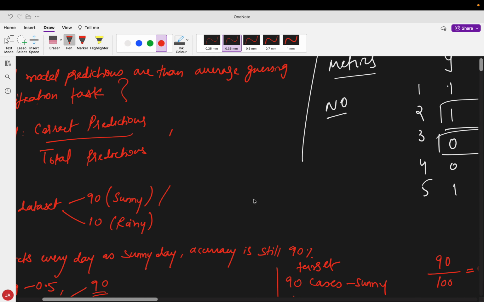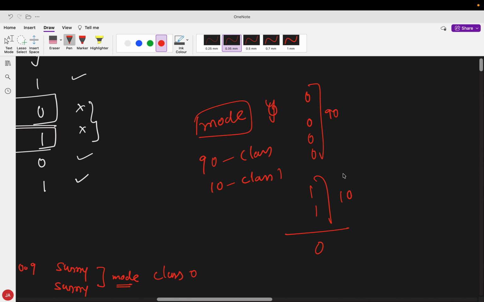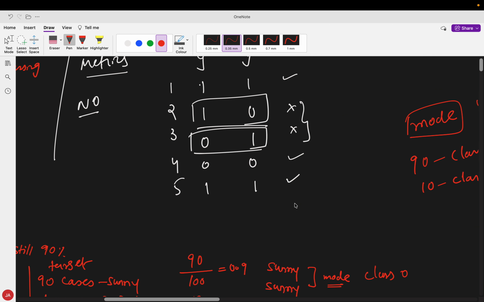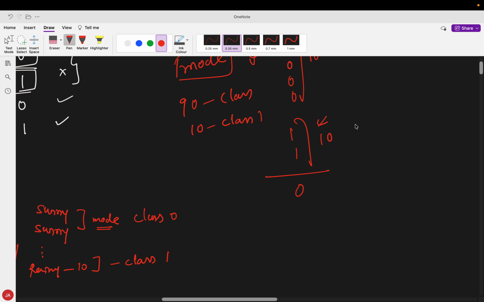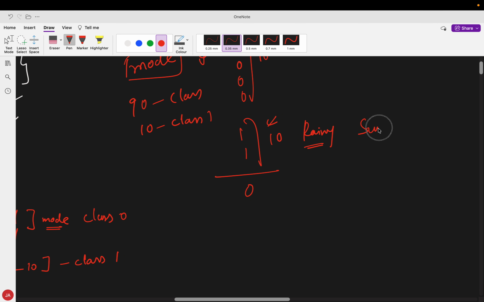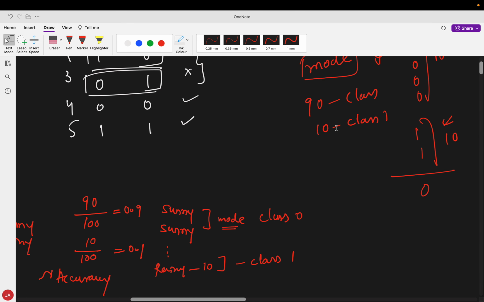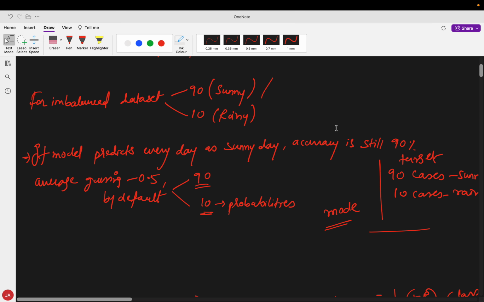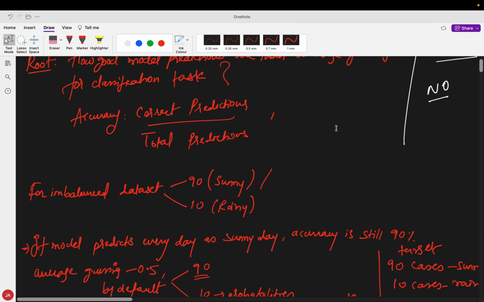So I cannot tell whether my model is able to detect class 1 at all. Let's say my class 1 is rainy and my model predicts everything as sunny. The model is not able to learn properly, and accuracy cannot highlight those mistakes.